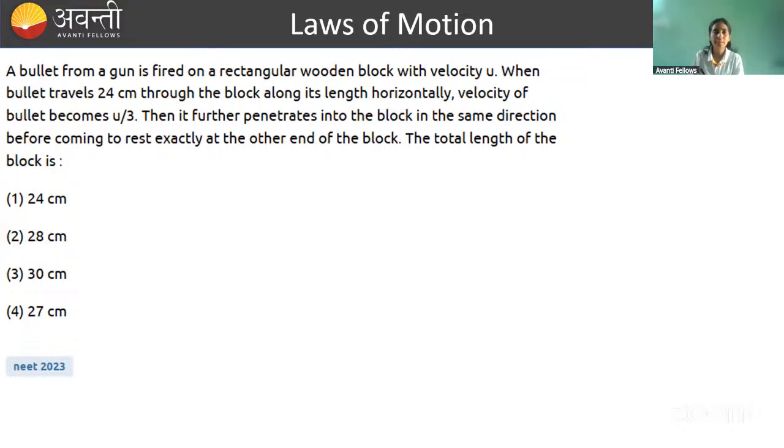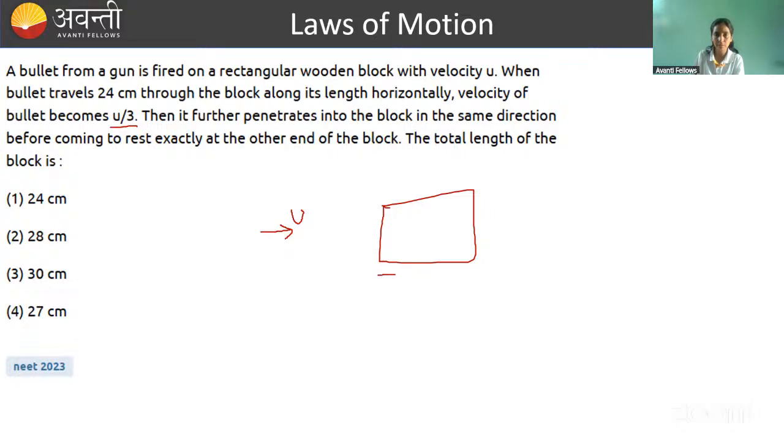So what is the question? There is a bullet from a gun and this is fired on a rectangular wooden block. So we have a rectangular wooden block, and a bullet coming with velocity u. The bullet travels 24 centimeter through the block along its length horizontally. Velocity of bullet becomes u by 3. So what is happening over here?